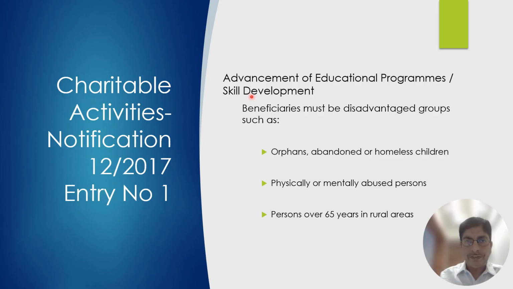Then education activities, advancement of education program, which is charitable. What is covered by entry number 1 for charitable activities? The education program for orphan, abandoned, homeless children, physically or mentally abused persons, see this restriction, see what level of restriction, persons over 65 years in a rural area. If the charitable institute is engaged in providing the education program for those persons, then only the exemption is available.